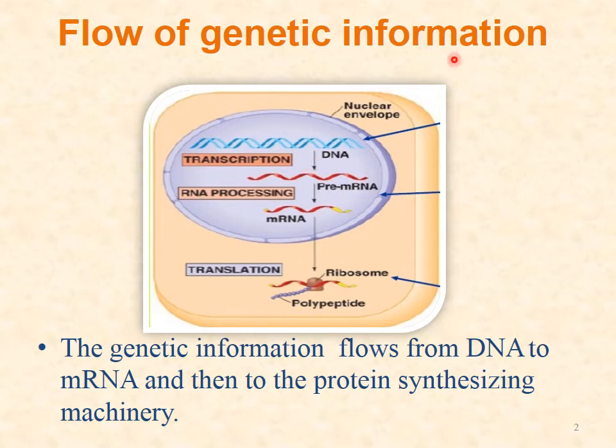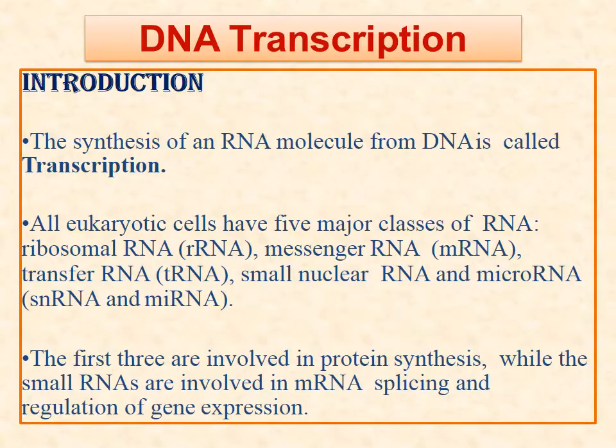So first we say how genetic information is flowing. Genetic information is from DNA to RNA and then from RNA to protein synthesis. This DNA to RNA takes place inside the nucleus, whereas this messenger RNA then transfers out to the ribosomes. On the surface of the endoplasmic reticulum, ribosomes are present where protein synthesis takes place. So genetic information transfers from DNA to RNA and then to the protein synthesizing machine.